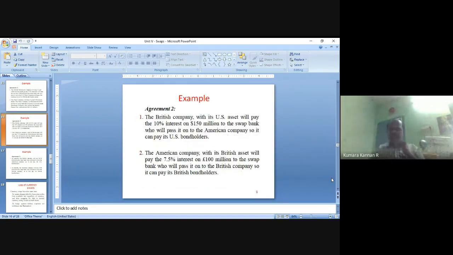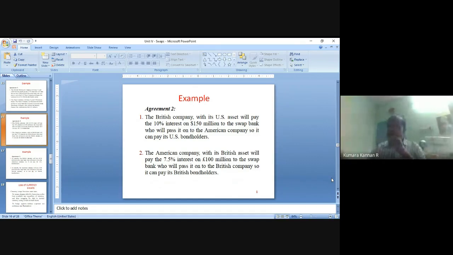The British company, the British Petroleum Company, with the US asset, will pay 10% interest on $150 million to the swap bank, who will pass it to the American company to pay its US bond holders, right? So what happens? British Petroleum Company will pay the $150 million.